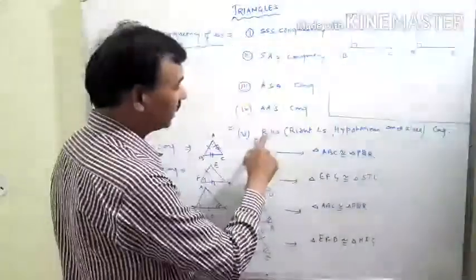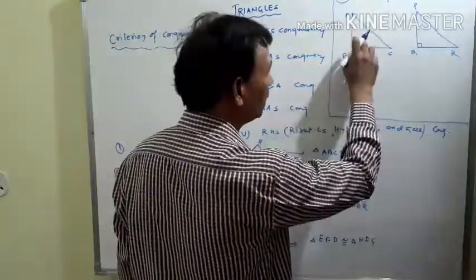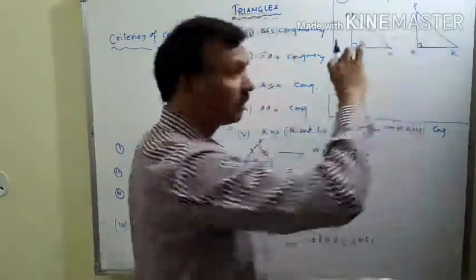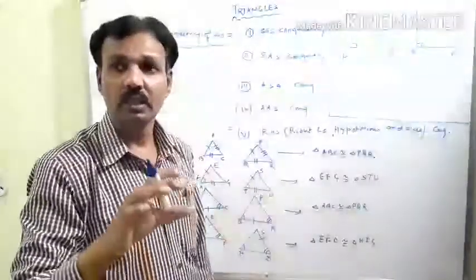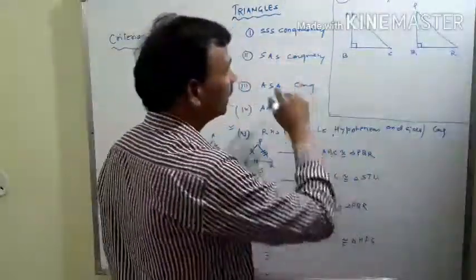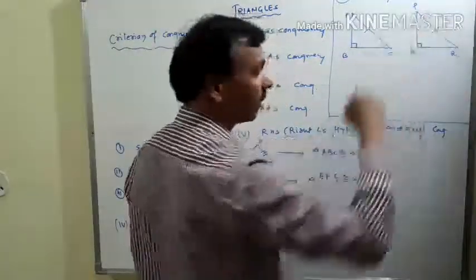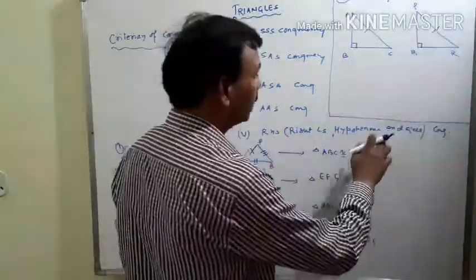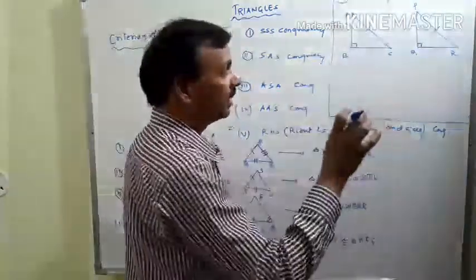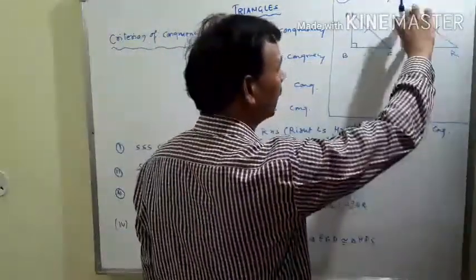First condition is right angles. Right angles means one angle of this triangle is equal to an angle of the other triangle, but both angles should be right angles, that means 90 degrees. Second is hypotenuse. That means the hypotenuse of this triangle should be equal to the hypotenuse of the other triangle. And the third condition is side. Here there are two remaining sides, BC and BA, and here QR and QP.